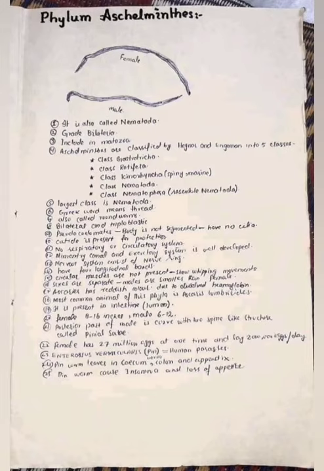And cuticle is present which helps in protection. It doesn't have respiratory or circulatory system. And excretory system is well developed in these animals. Nervous system is present in the form of nerve rings.